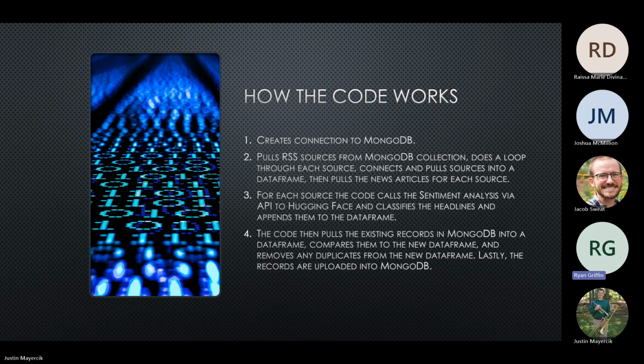So is it a positive, neutral, or negative headline? And lastly, we take all the information that we've gathered and we save it to MongoDB. We also have some normalization rules to remove duplicates. If we have already scraped that record and already have that sentiment, then we don't add it to MongoDB again, because that could skew your analysis. After all duplicates are removed, records are uploaded into MongoDB.